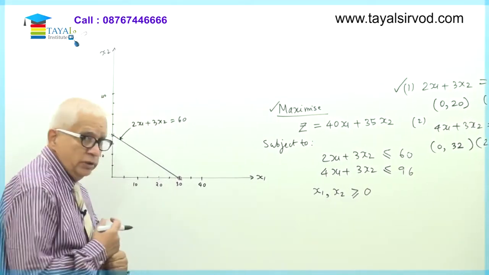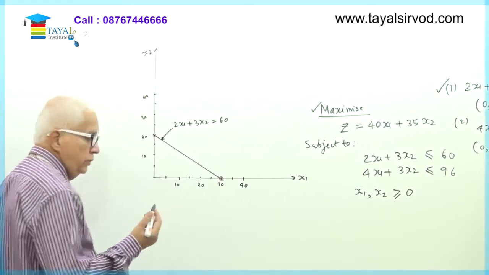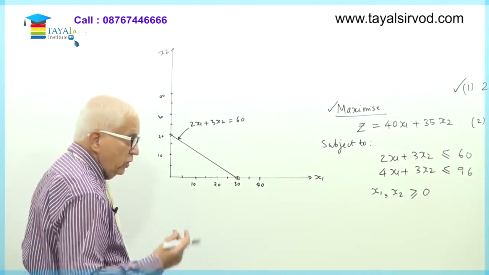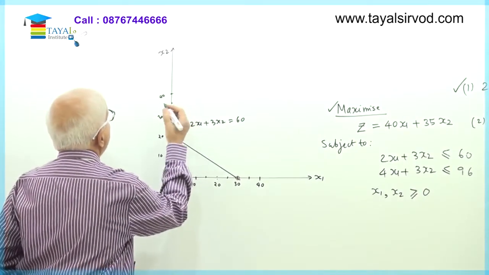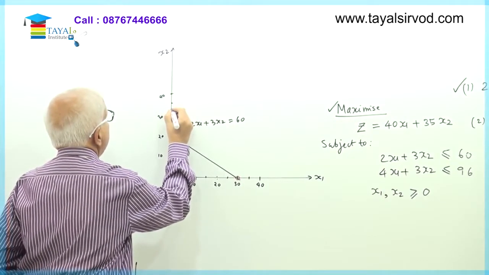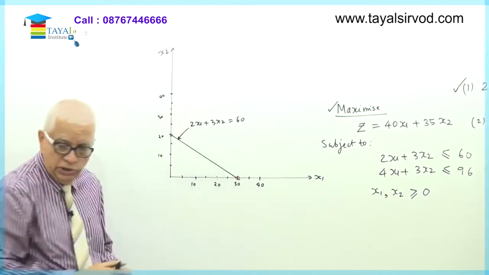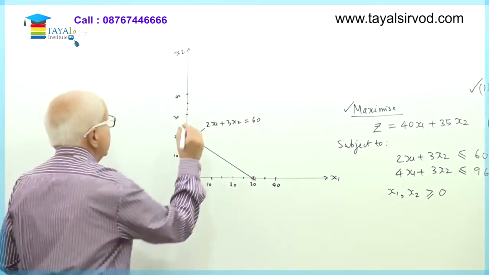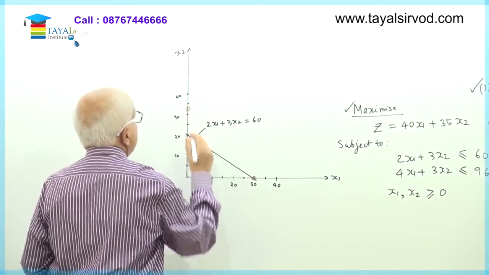See, first point was (0, 32). What is (0, 32)? On the x1 axis go up to 0, on the x2 axis go up to 32. Now can you say this is 30, this is 35? So I will say somewhere between the two here is 32. So I will mark this point as (0, 32).